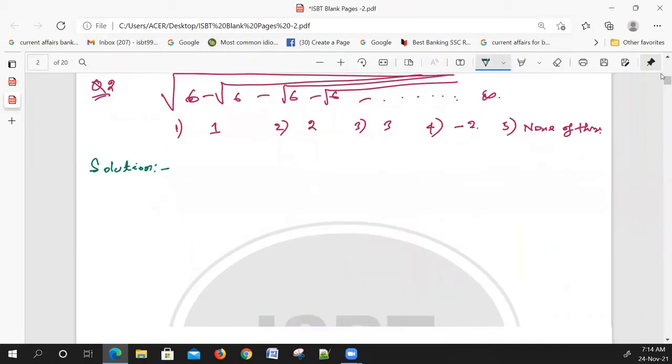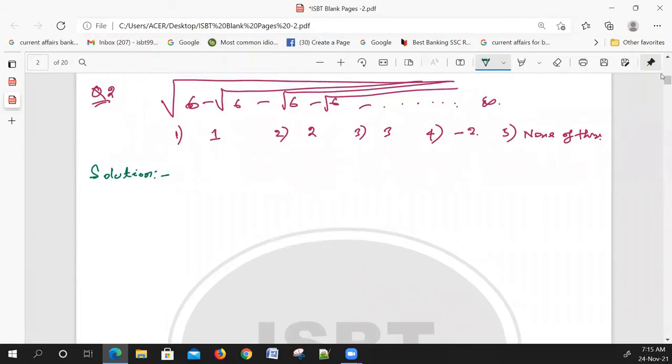Look at the solution. 30 seconds for you. Work it out. The options are 1, 2, 3, minus 2, and none of these.